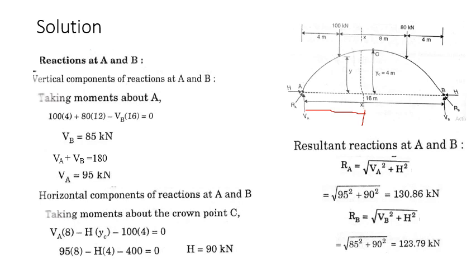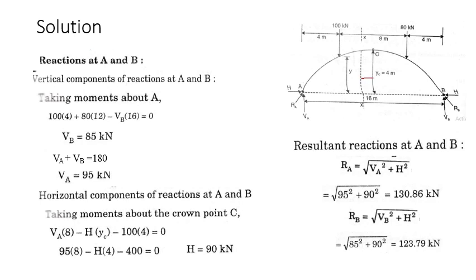Half of the span is 8 meter. We are going to find at a distance of 6 meter from the left support. But in case of a circular arch, we measure the x from the midpoint.